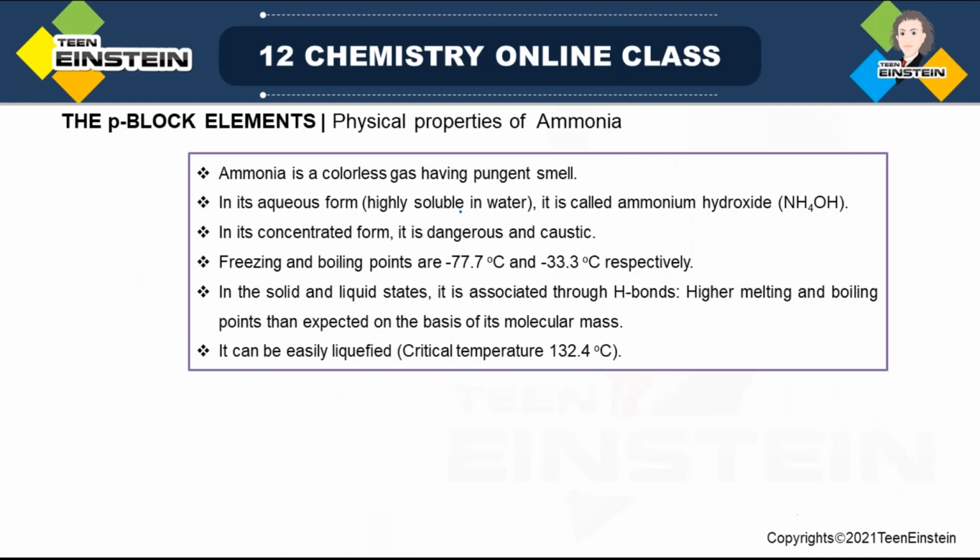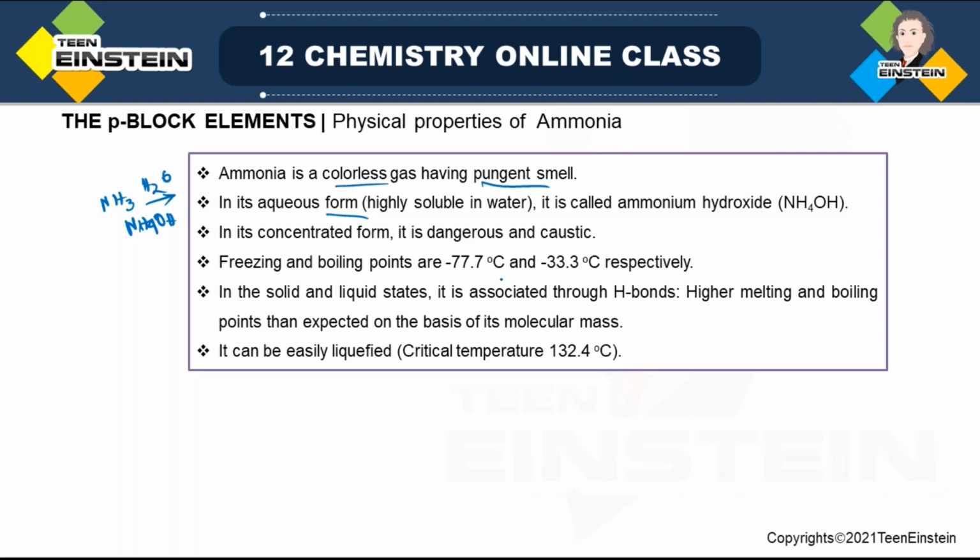Physical properties. It is a colorless gas. Though we have obtained it in liquid form, that is only if you are cooling it. Under normal conditions, it is a gas, and there is a specific pungent smell. From the smell also we can recognize ammonia. In its aqueous form, meaning NH3 in presence of water, it will be NH4OH, ammonium hydroxide.